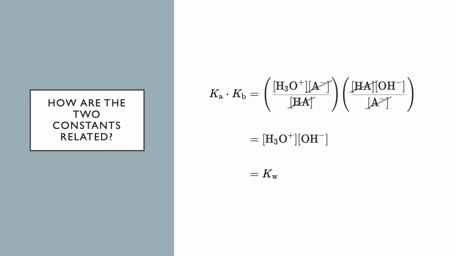And so A cancels out with A, HA cancels out with HA, and then we are left with the hydronium ion and the hydroxide, and multiplying that will give us the equilibrium constant.